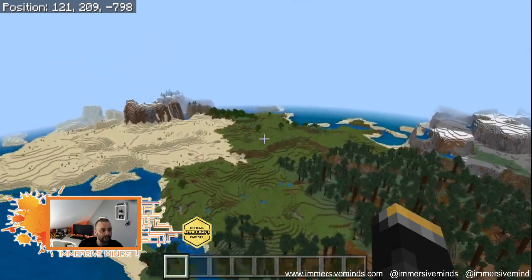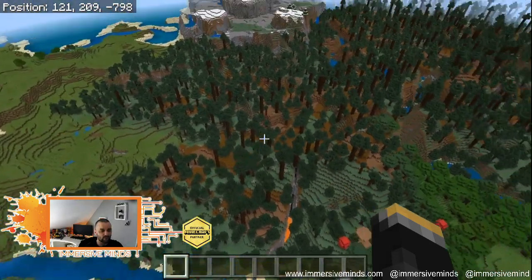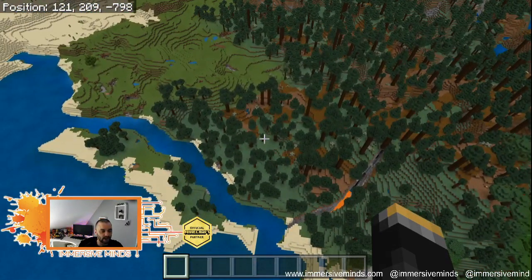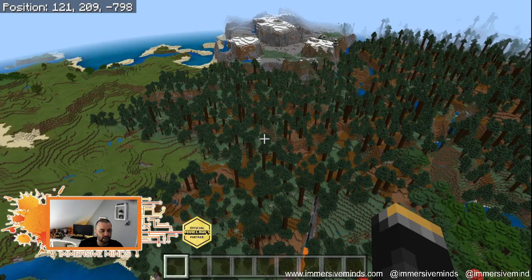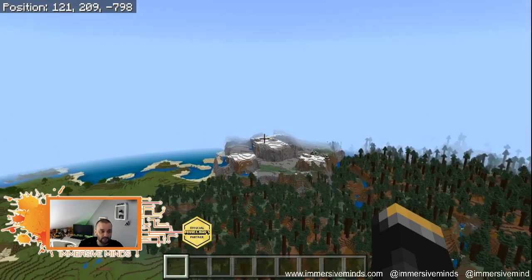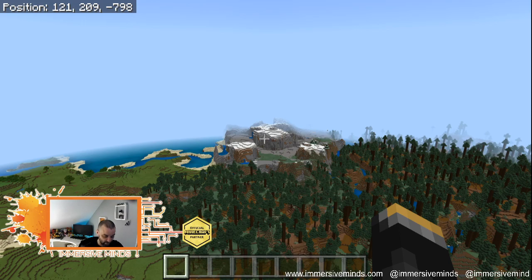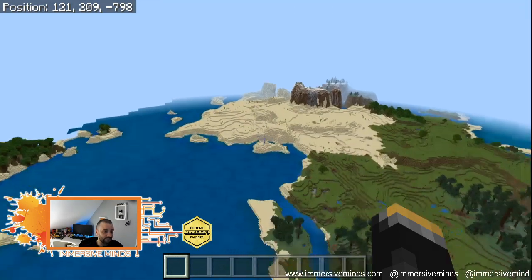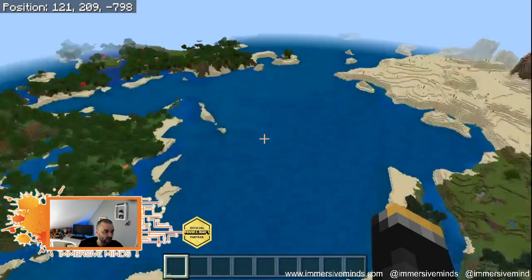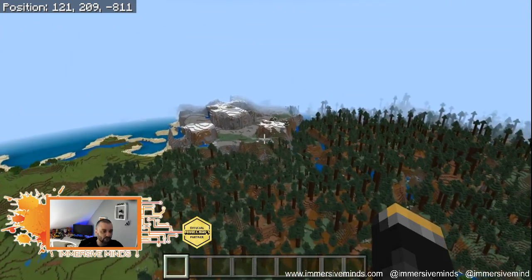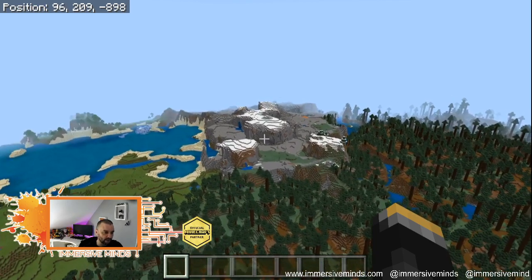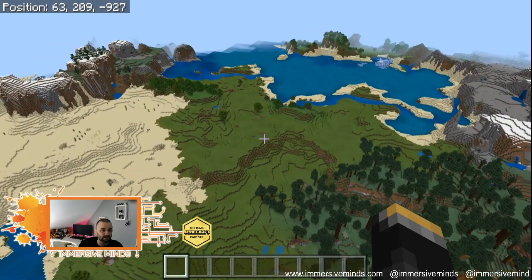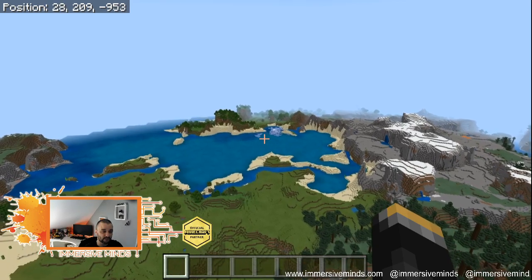This is a good view to see all the different biomes that we did on another stream. So we've got a plains biome with the bright grass. We've got a taiga biome with the different tree types, the brown and the darker green. Over here we have the mountain biomes where you can see the snow and columns of stone. We have a desert biome, and then we have an ocean biome as well. This is a really good example of where biomes meet. There's even some ice over there.